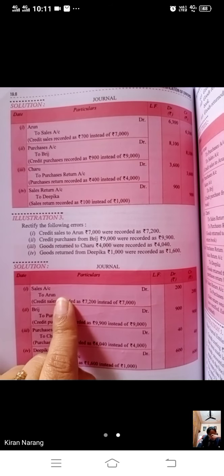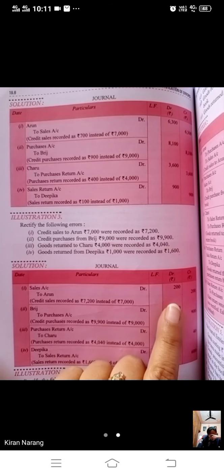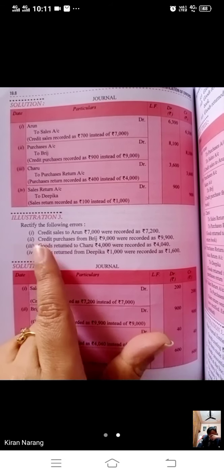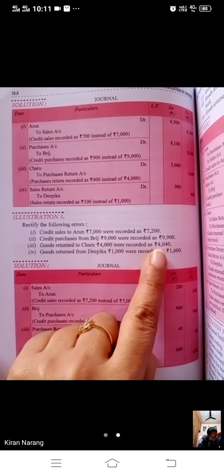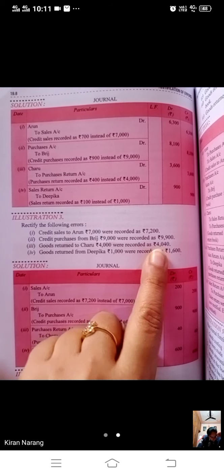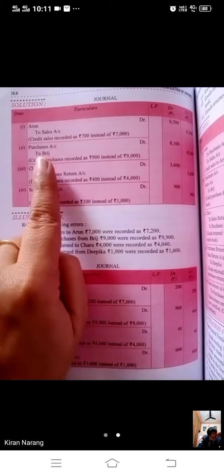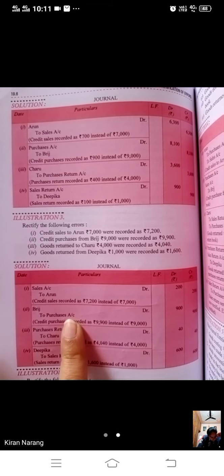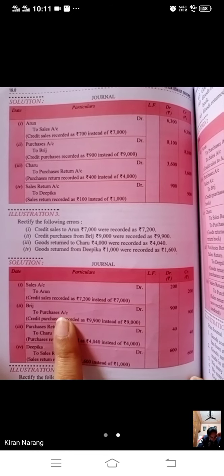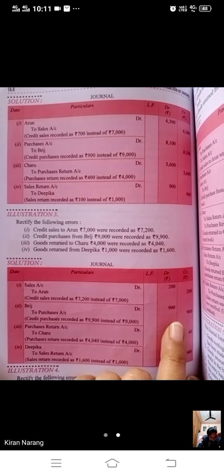We just have to reverse the entry with 200 rupees, the difference. Same, credit purchase from Bridge for 9,000 was recorded as 9,900. We have recorded more, so this entry will be reversed for Bridge to purchase. No rule will be there, we just have to reverse the entry with the difference amount which we have recorded more.